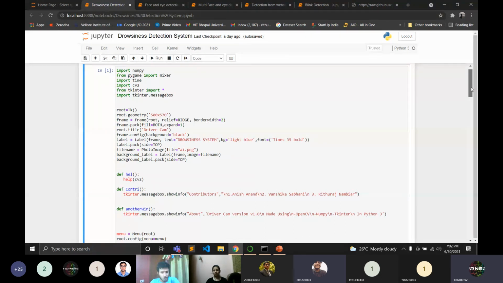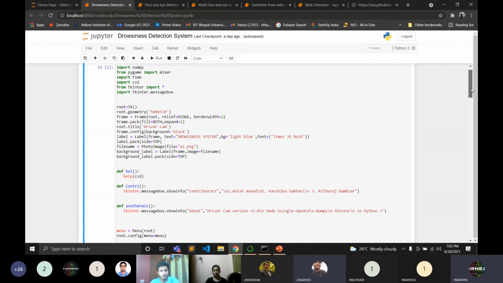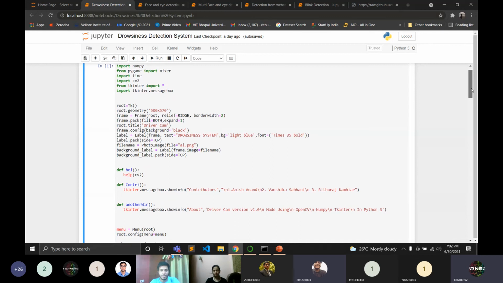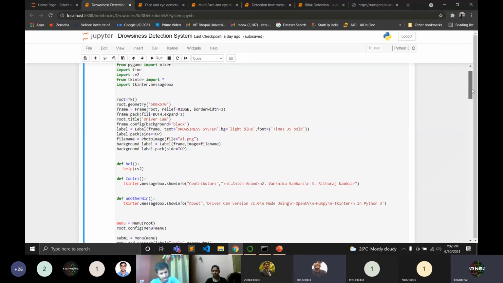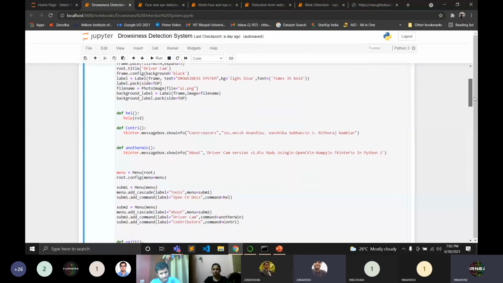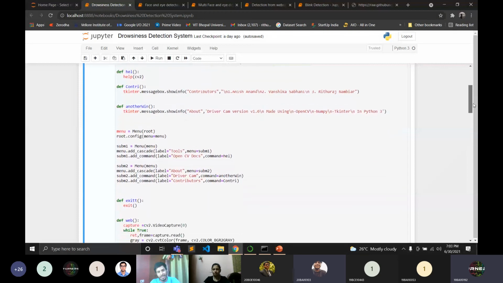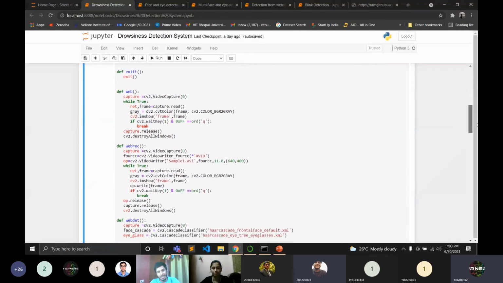The simple steps are: first, we are detecting the face, then we are detecting the eyes. If the eyes are closed, we are playing the alarm. I repeat, first we detect the face, then the eyes, and if the eye is closed, we play the alarm. Now please scroll down the code so people can have an overview of it. Yeah, keep scrolling.